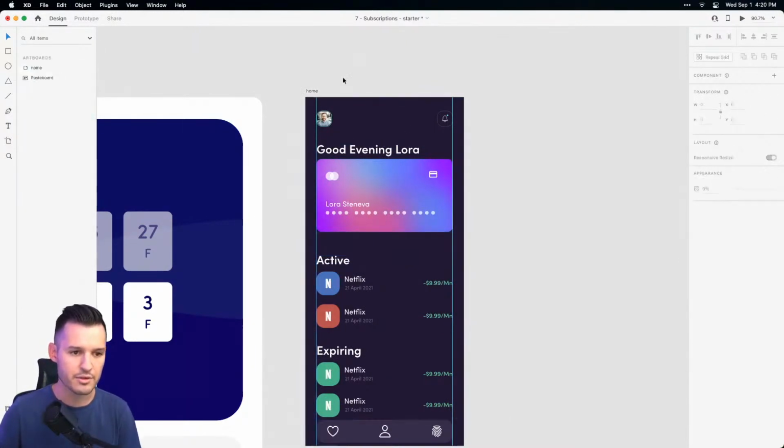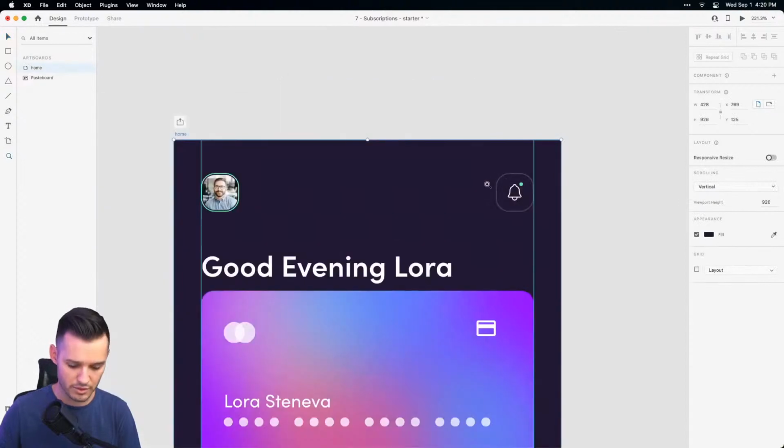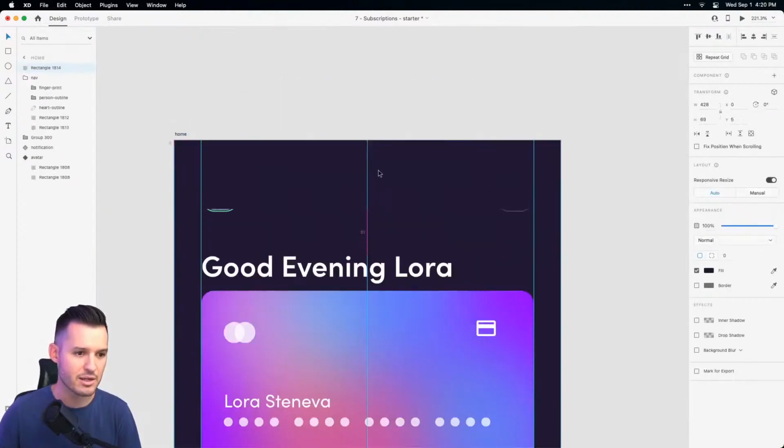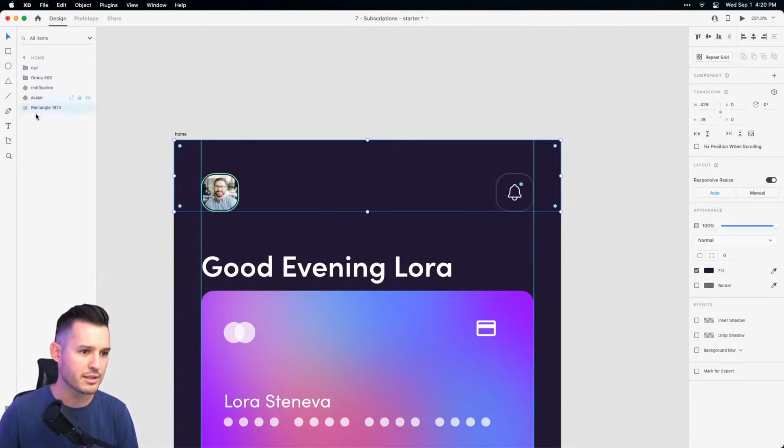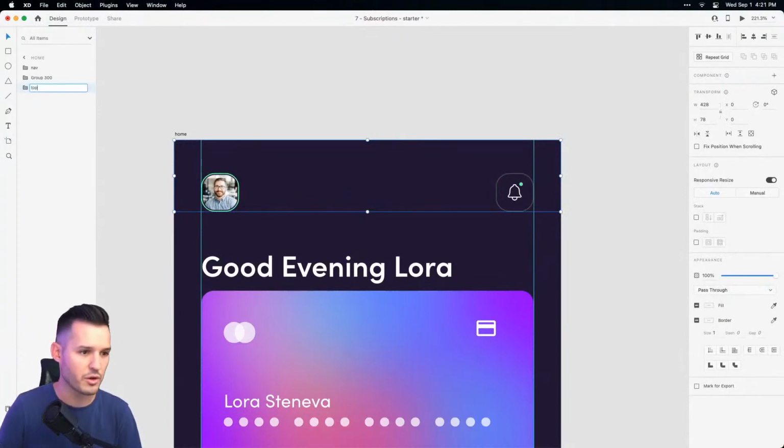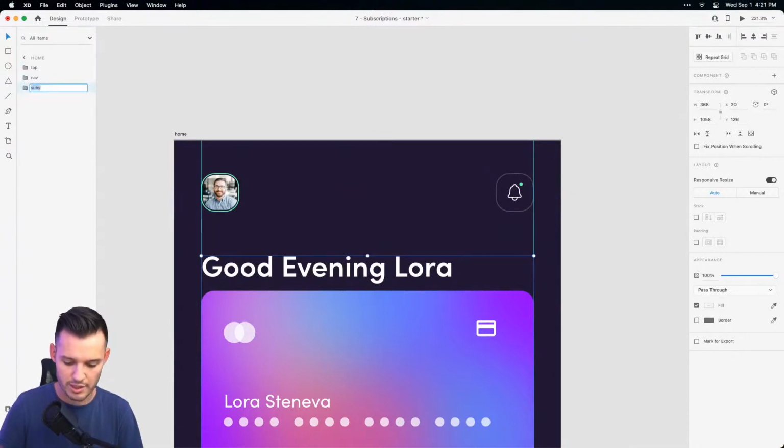I'm gonna get another rectangle that'll be kind of like a hiding layer. Drag that up and just make it disappear or stop right at the bottom of our details. Okay, and let's see, let's put our avatar, our notification, that whole thing, in a group called top. And you betcha, we'll just move it to the top. So now our nav and our top, you can see there, are above our scrolling layer that we will call subs, or we'll just call it content. There we go, that's the content layer.